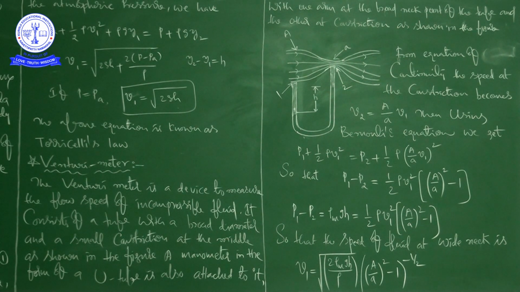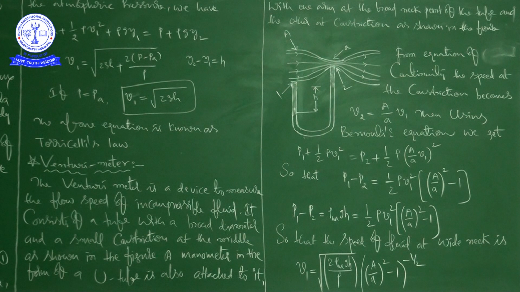There are two things: one is the liquid present in the manometer, and another is the fluid flowing through the tube. So you differentiate, but it is the density of the liquid which is flowing through the tube.